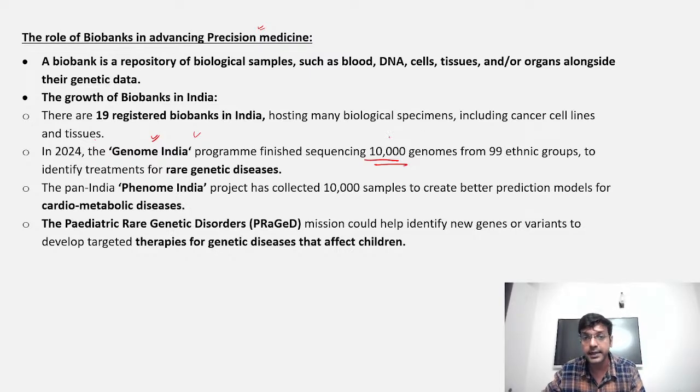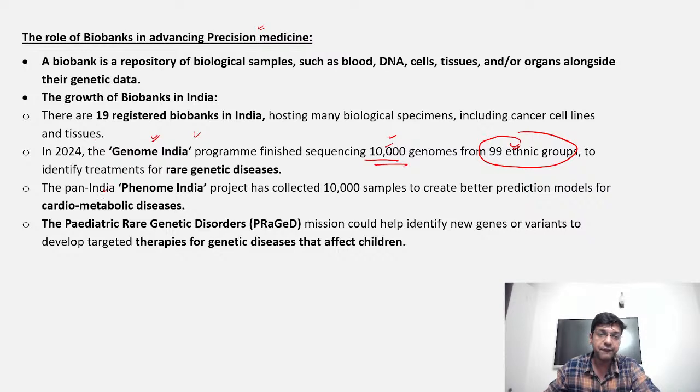So when we are creating this sequence, it will give us insight regarding the working of genetics, right? And they have also catered to 99 ethnic groups. It means that they are checking cross population. For instance, the northwestern population may have some genetic variation with respect to the northeastern population, and the diseases which generally cause problems for the northwestern population are not the case for the northeastern population. That's why we are saying that this genome sequencing will help us to develop precision medicine, by knowing the genetic makeup of the individuals, right?